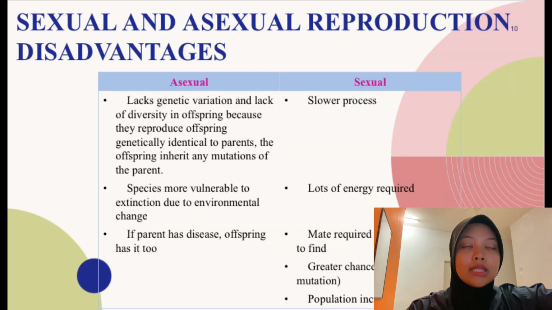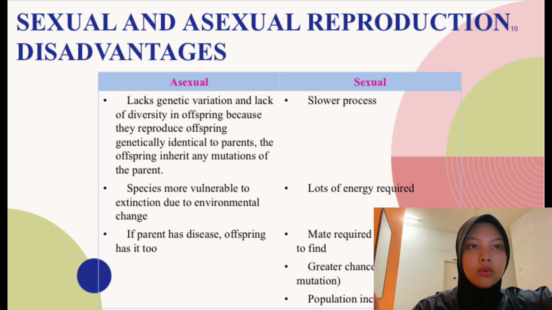Sexual and asexual reproduction: these are the disadvantages. The disadvantages of asexual reproduction are lack of genetic variation and lack of diversity in offspring, because they reproduce offspring genetically identical to parents. The offspring inherit any mutation of the parent. The second one is that species are more vulnerable to extinction due to environmental change.